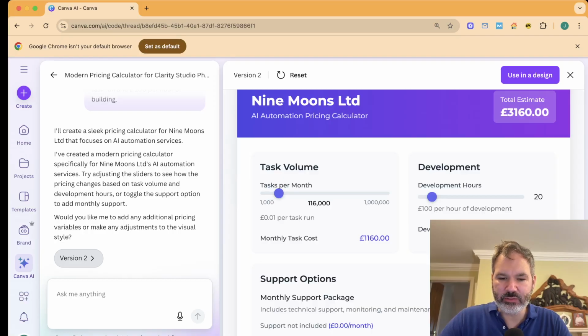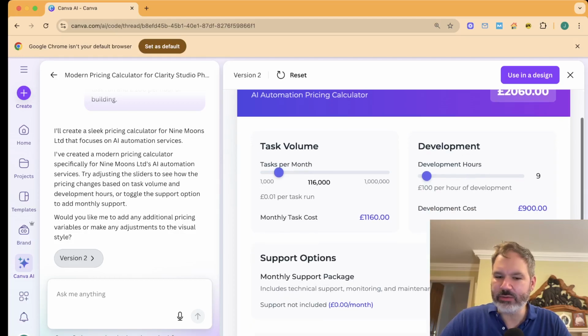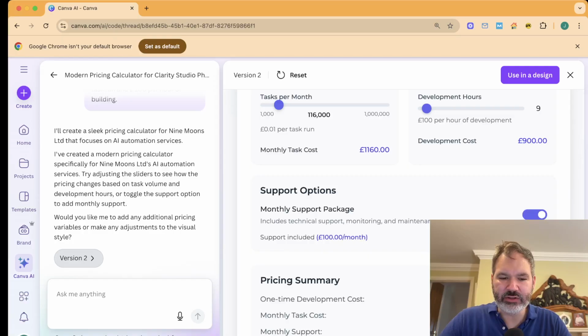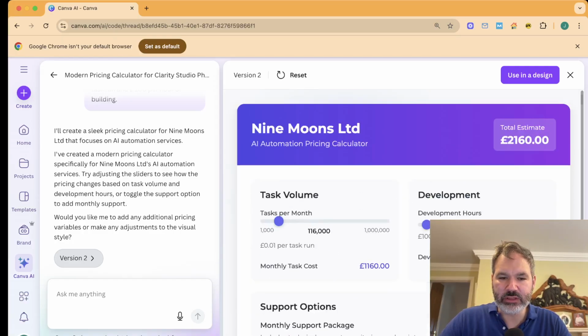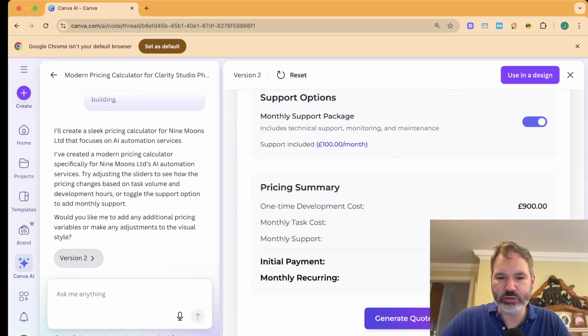We've got the development hours here, and obviously if I was doing this for real, I'd want to figure that out, because the client isn't going to know what the development hours is, so you may need to have some sort of task complexity thing, but how would they know? They'd probably underestimate that. Something to figure out, really. I don't know how well that would work. You've got the support package, and we said it's £100 a month, and it's just sort of on off. So I'm really impressed by what it's done in this.